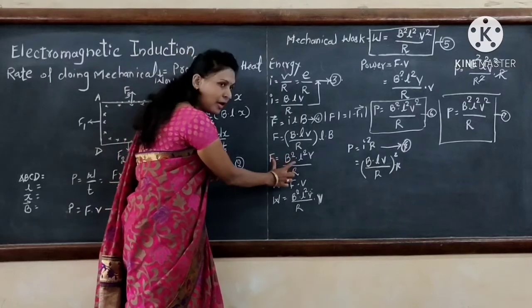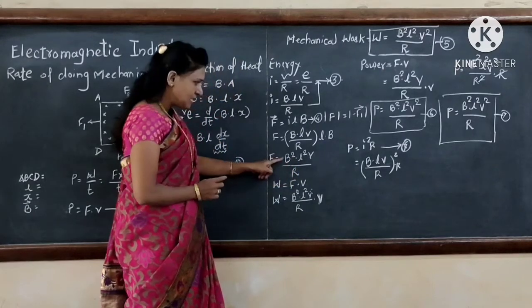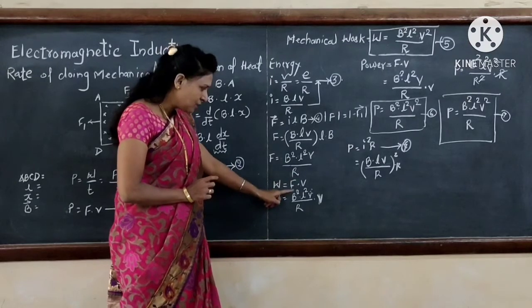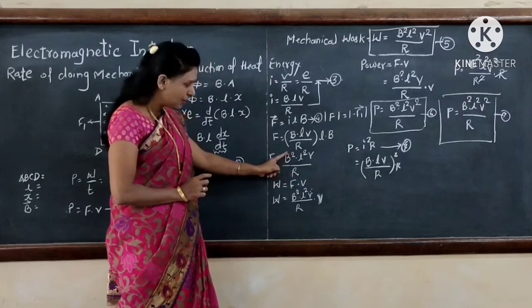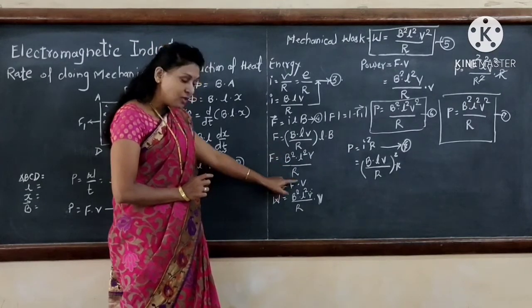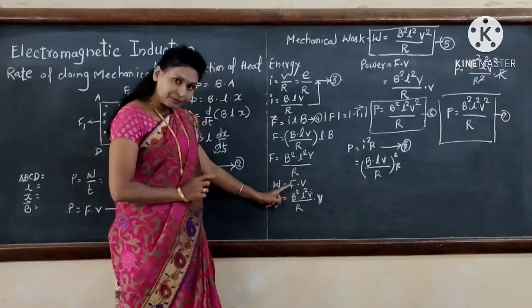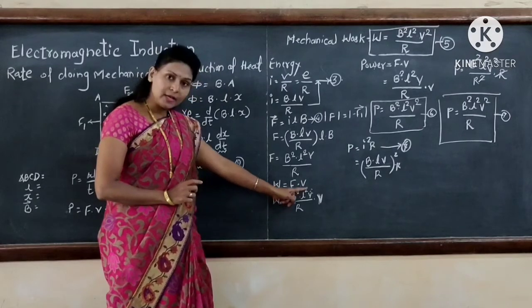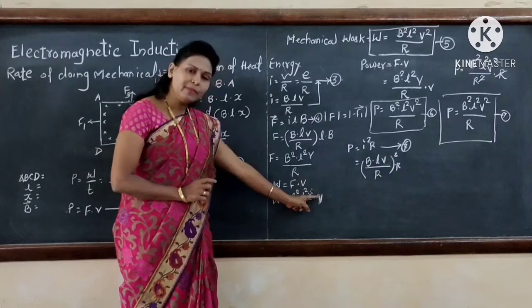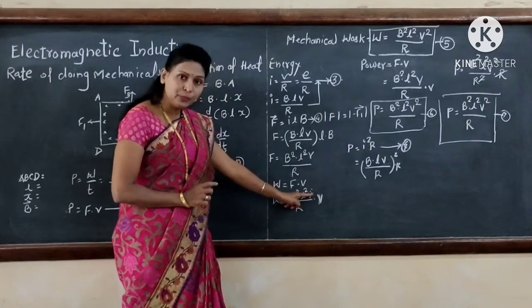We have already calculated the force, B square L square V divided by R. Putting this value in the work equation, W is equal to B square L square V divided by R multiplied by the original V, and V into V is V square.